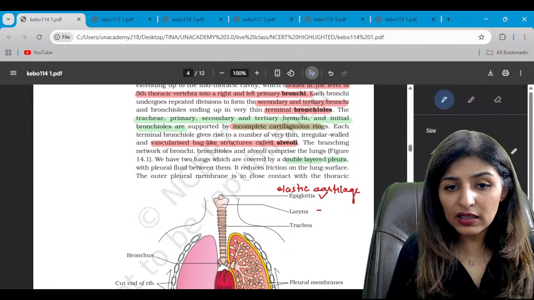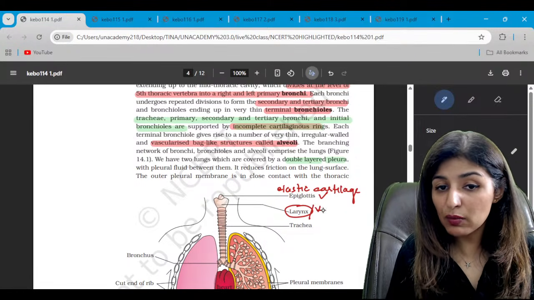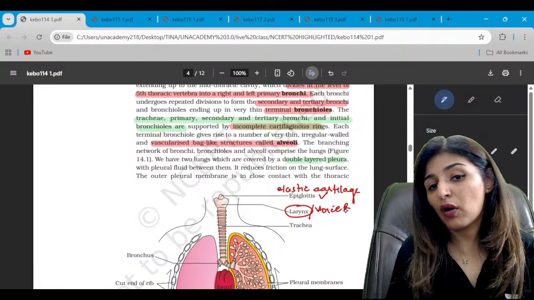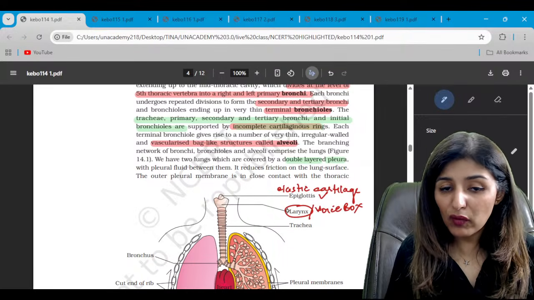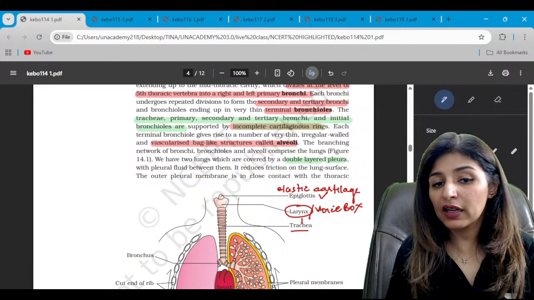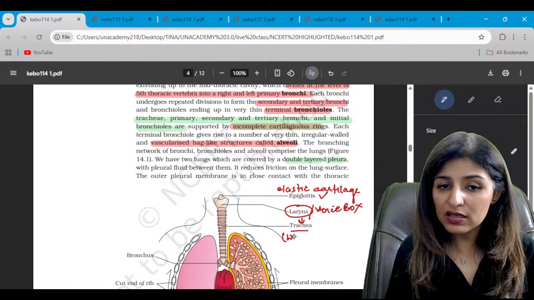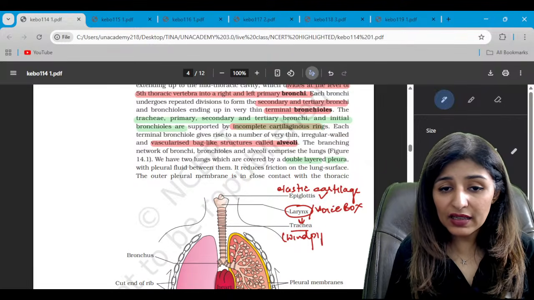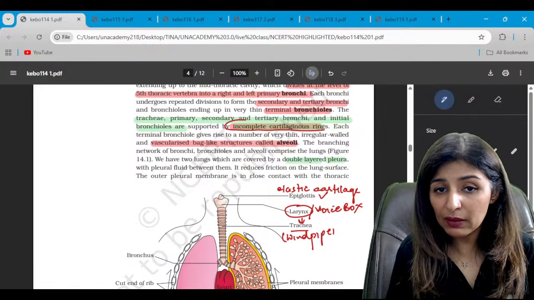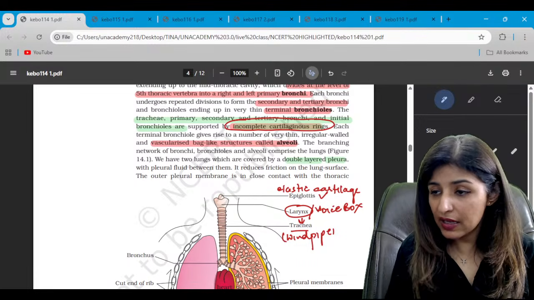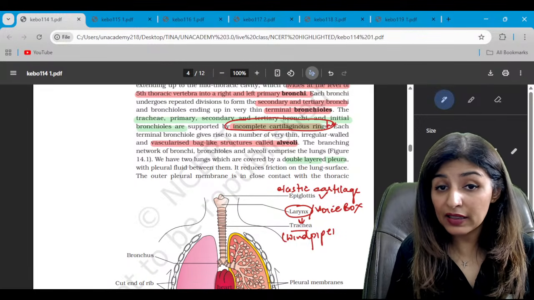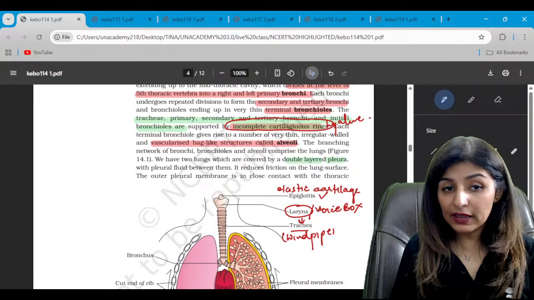Then let's see the larynx here. Larynx is the voice box, which is again made up of cartilage. Then larynx will lead into trachea, that is the windpipe. And see, it is lined by these C-shaped cartilaginous rings. We call them incomplete cartilaginous rings, again made up of hyaline cartilage.